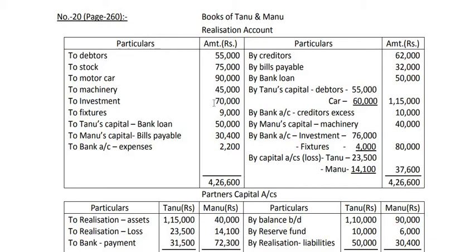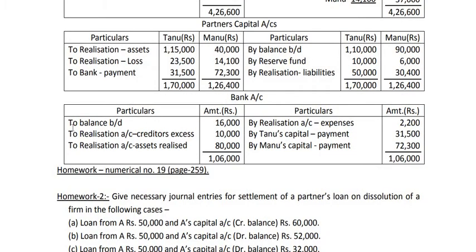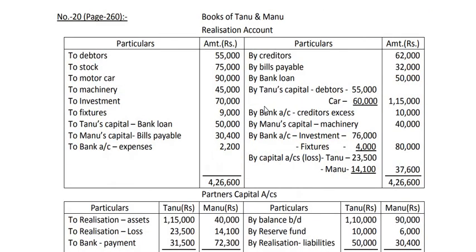Now, creditors accept the stock and paid 10,000 to the firm. Here we are giving the entire stock to creditors. And you see our creditors is rupees 62,000, but we are giving them stock for 75,000. So they are returning to the firm 10,000. So I have written as by bank, creditors excess, that is 10,000, and this will be recorded in the bank column also like this: to realization account, creditors excess received 10,000. After that